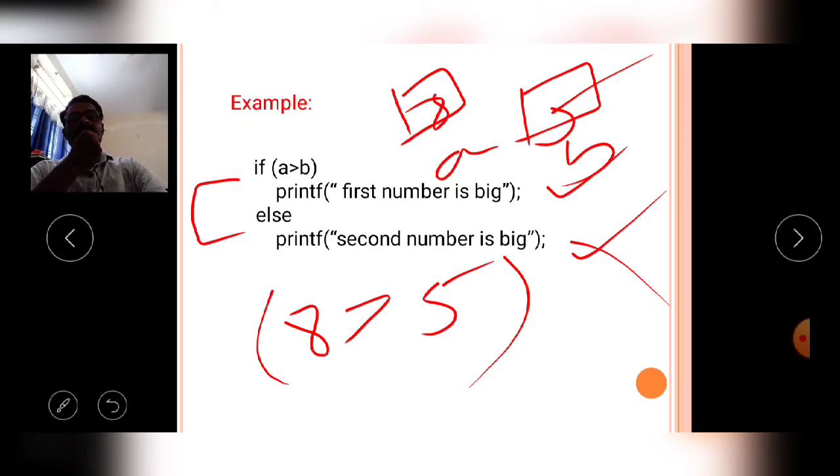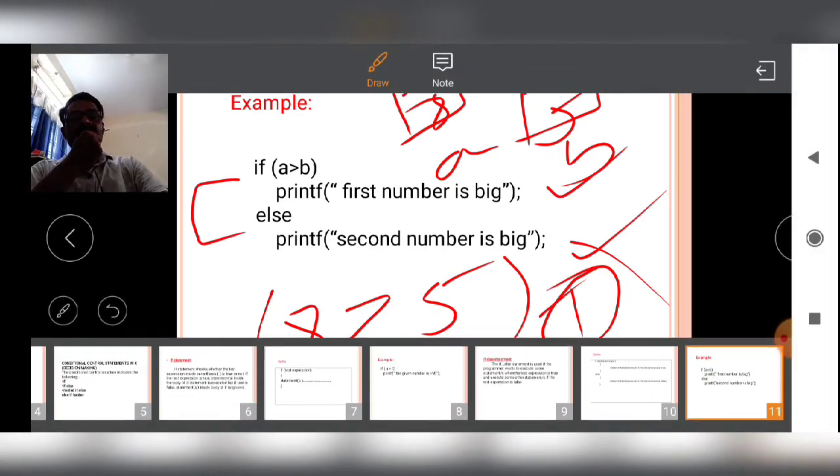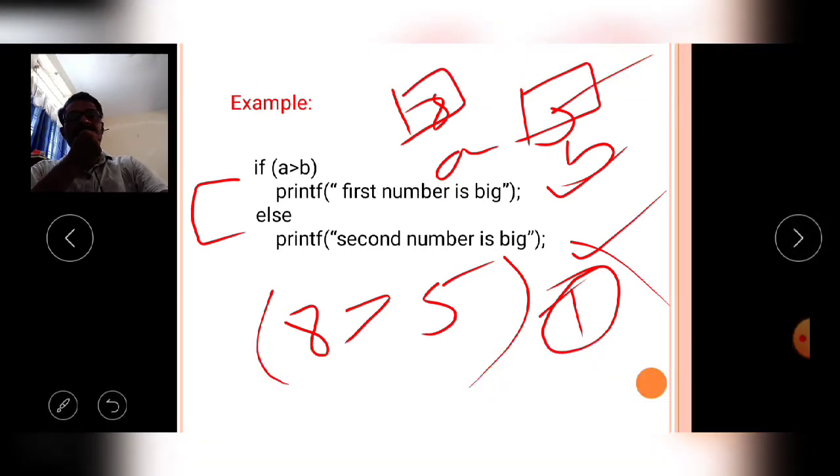That means since 8 is greater than 5, the given condition is true, so it executes the first part, the if block statement. So here I am writing printf first number is big. Then the else part is omitted in the execution.